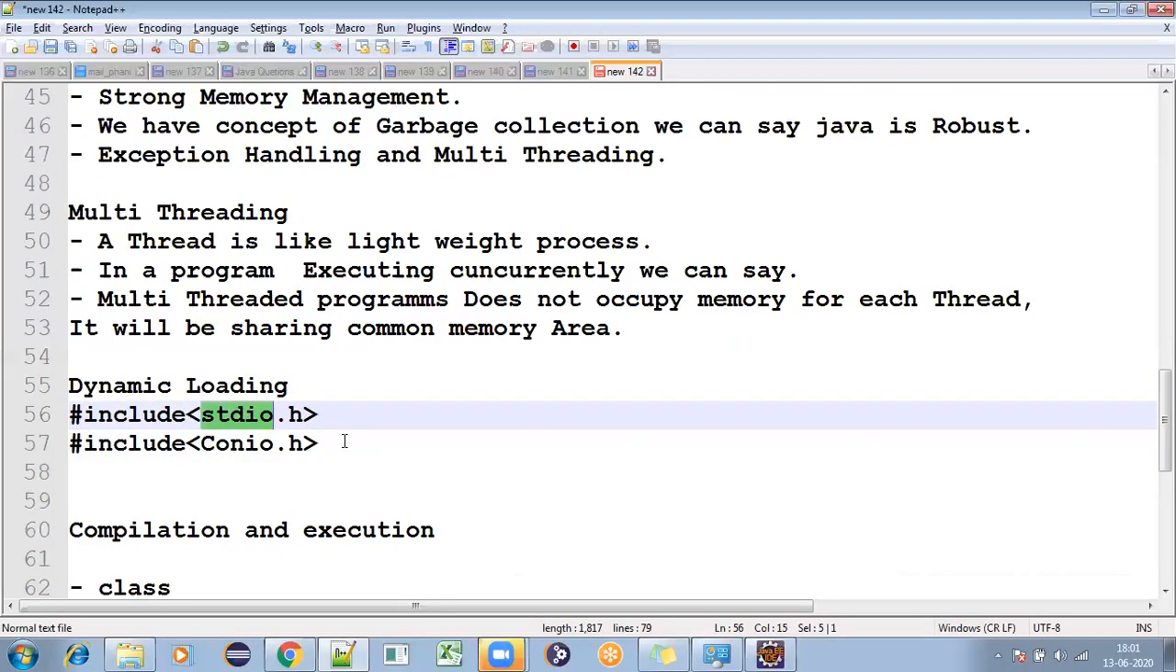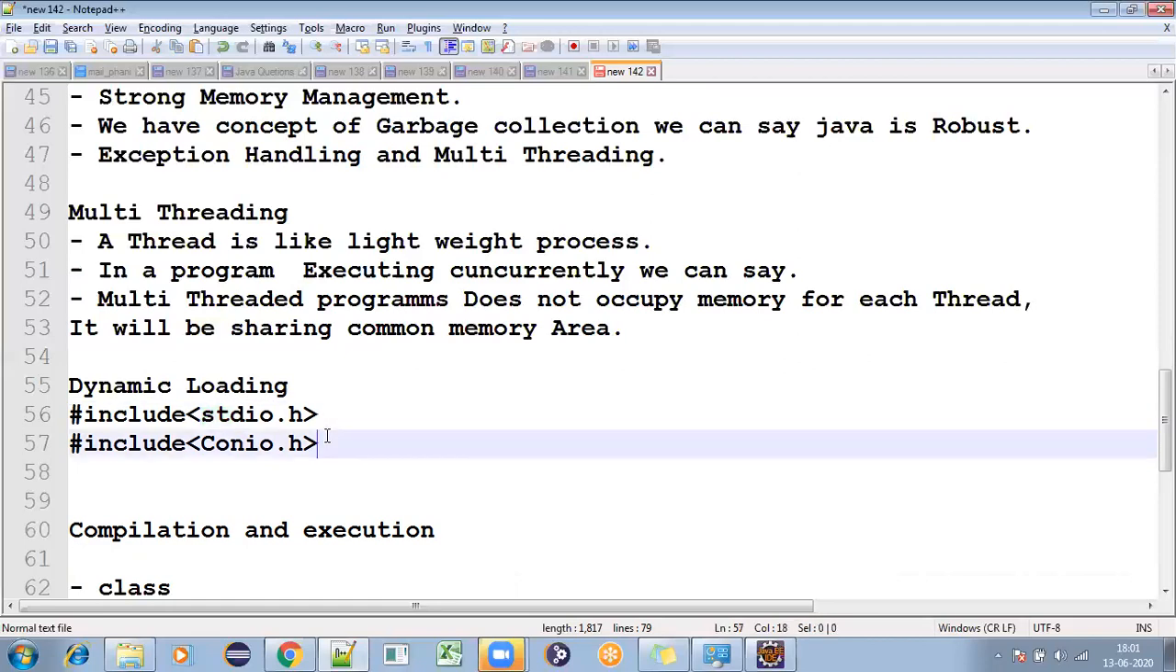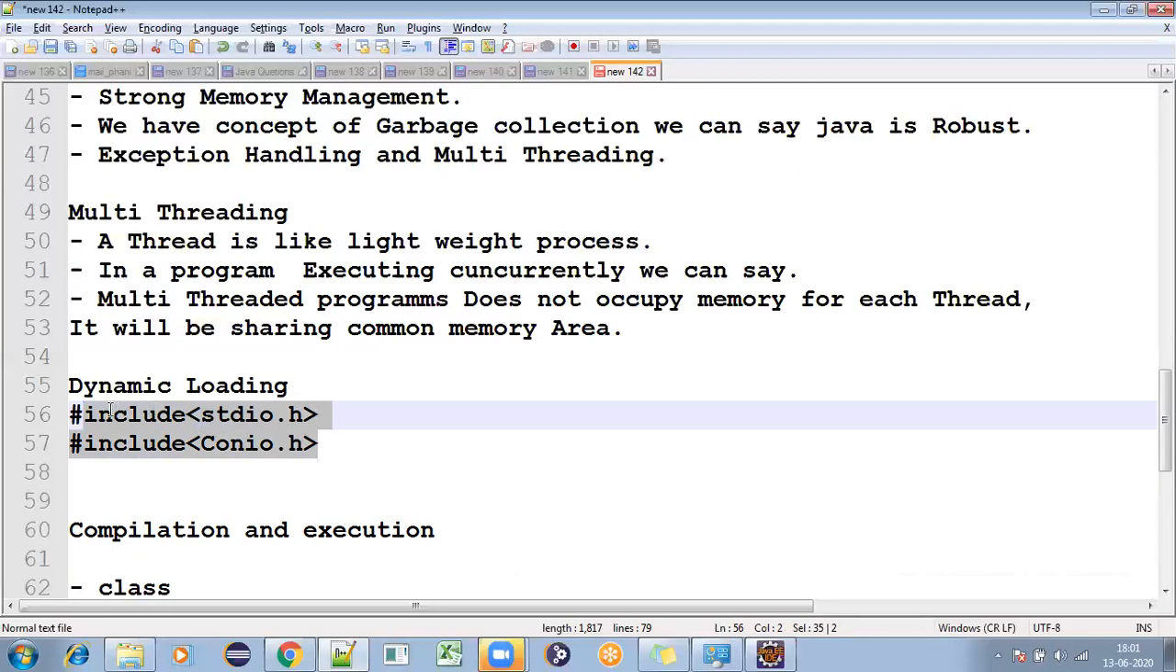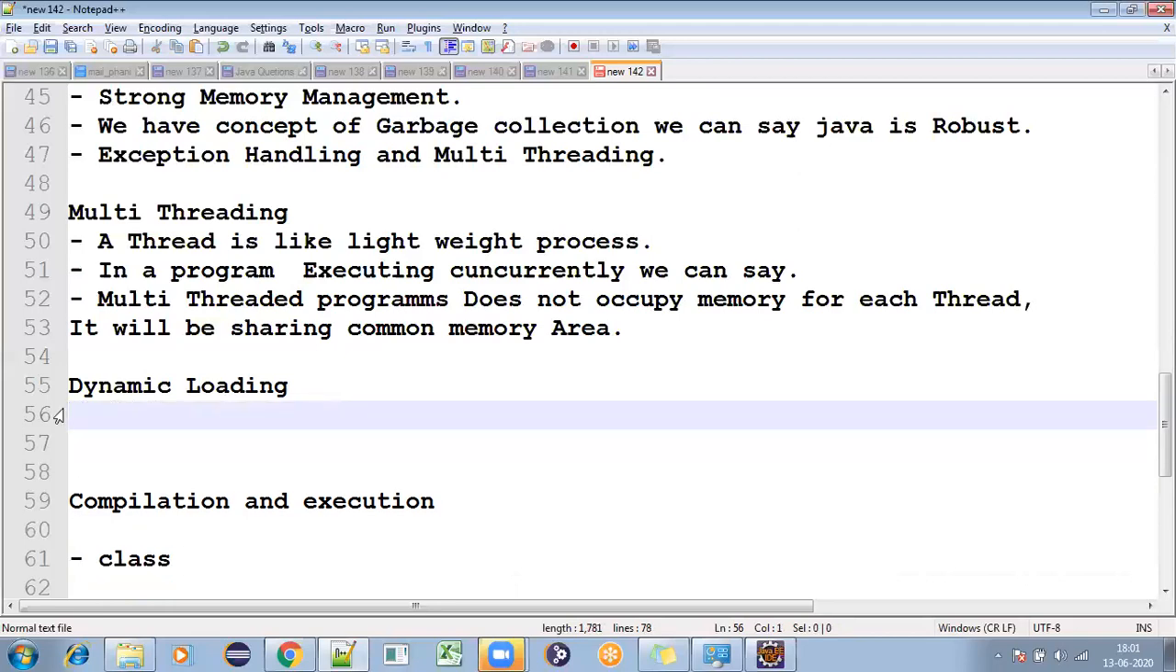Even if you are not using it, it will still be loaded into memory. Because of this, performance will be very slow. So that is the reason we are not using that. Now in our case, what we are going to use is